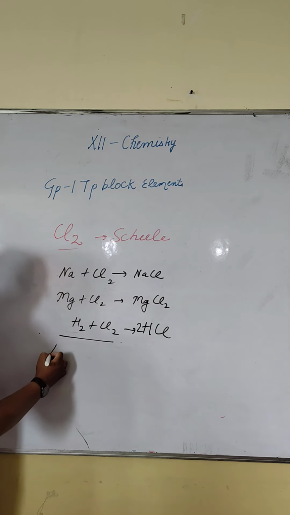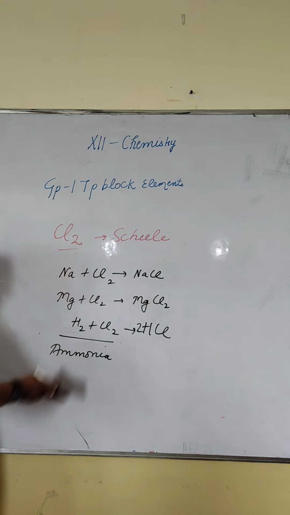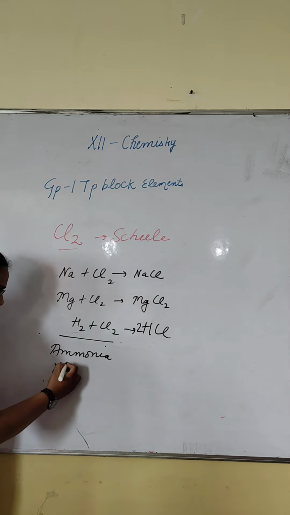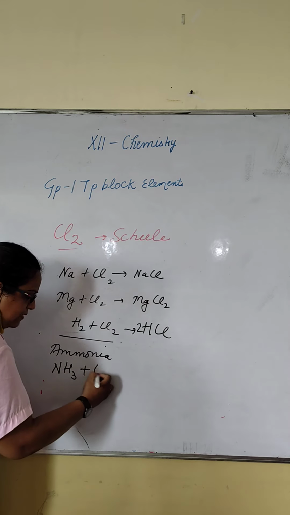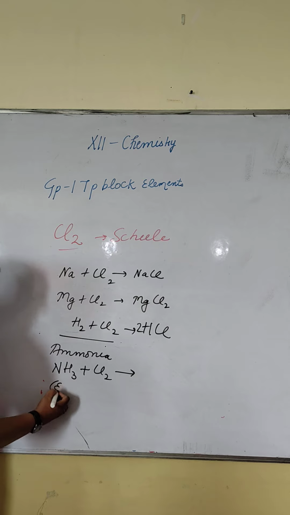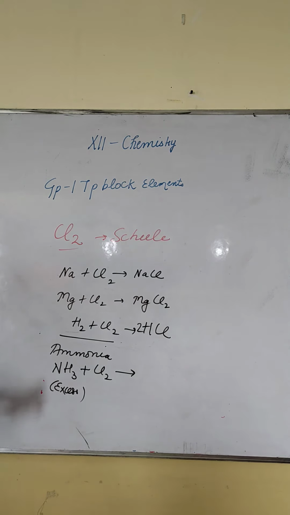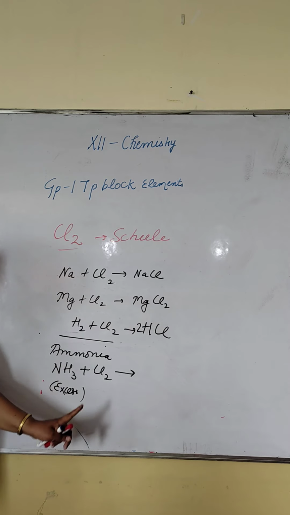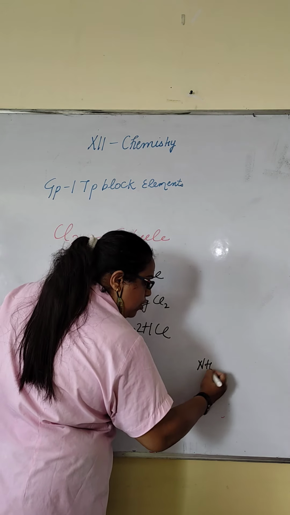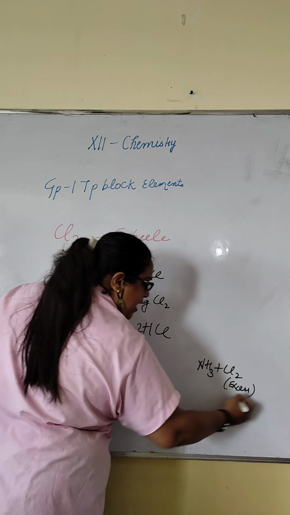It reacts with ammonia and gives different products. But these reactions are very important. NH3 plus Cl2. In the first case, this is excess. Because when ammonia is in excess, it gives a different product, and when chlorine is in excess, it gives a different product.